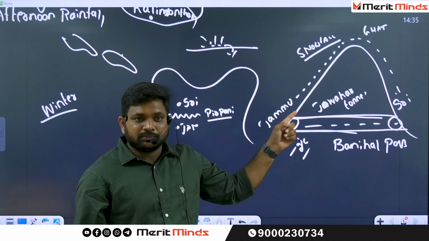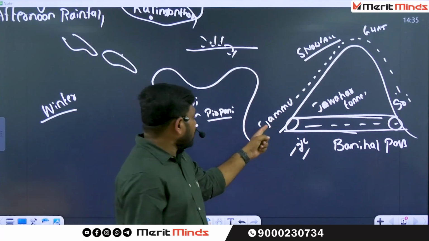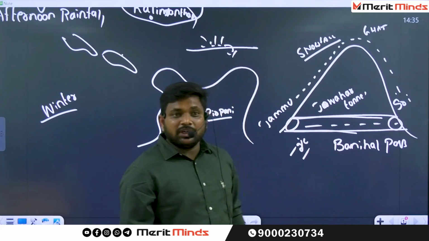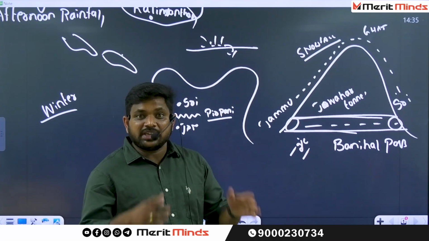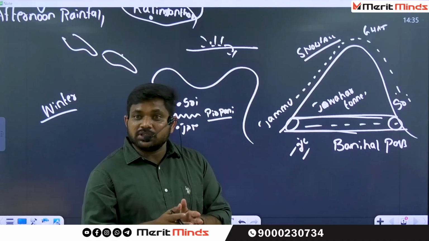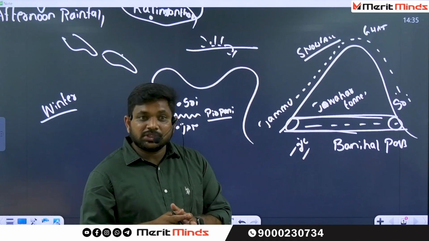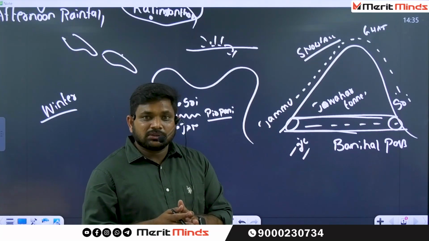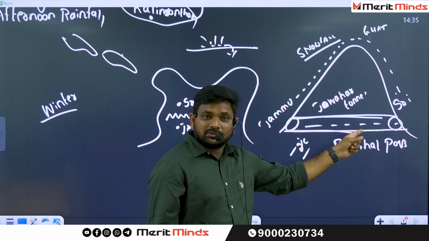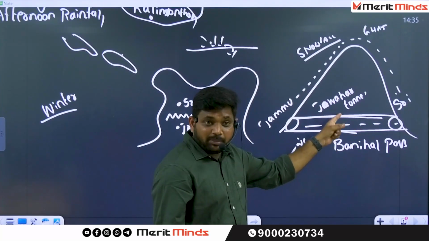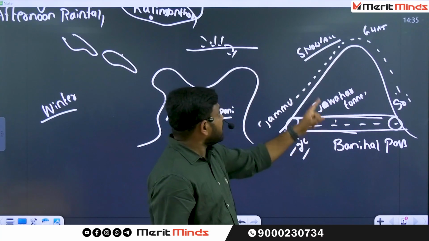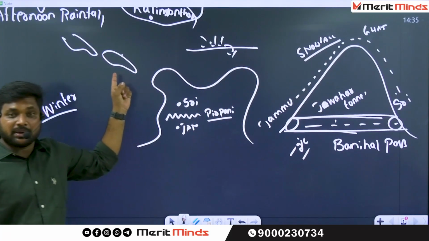But nowadays it takes only 10 hours. How much time got cut down? Almost 14 hours, because of this particular tunnel. This is called development. We know that. But what is happening there? Destruction is happening.